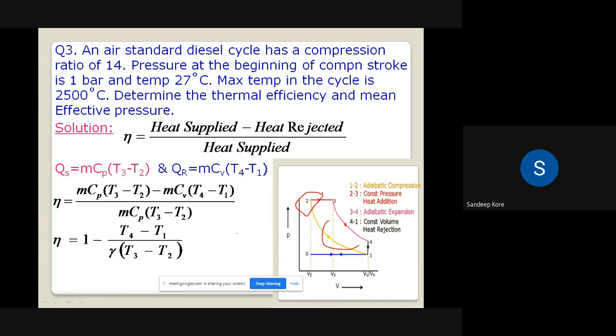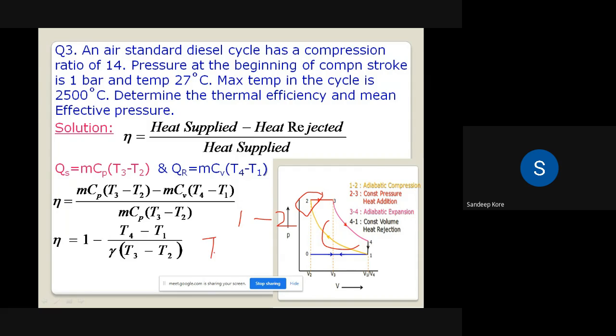Yes, anybody? Sejal, how to get T2? Using the compression ratio, or do we have to use process 1 to 2? Process 1 to 2 is an isentropic process. We have to use process 1 to 2, which is an isentropic process. We can write the relation between T and V.